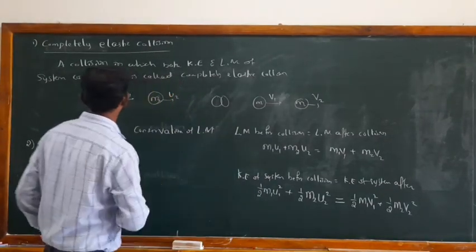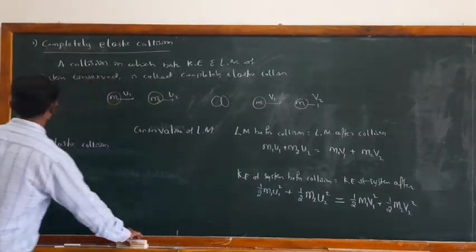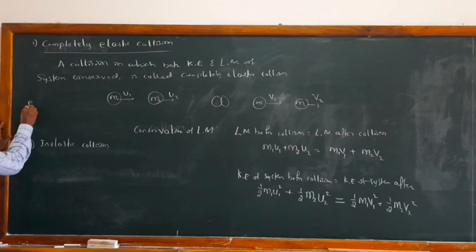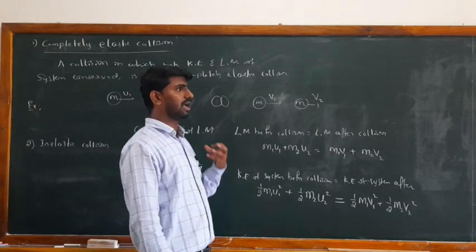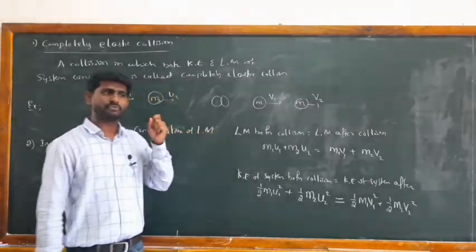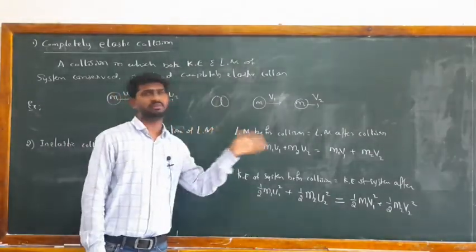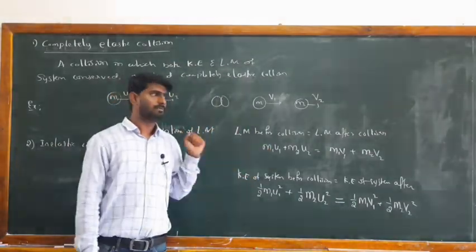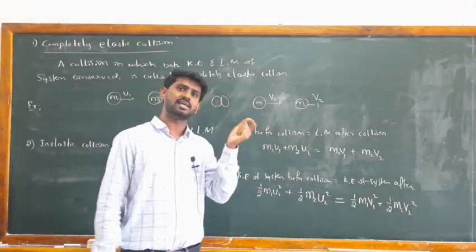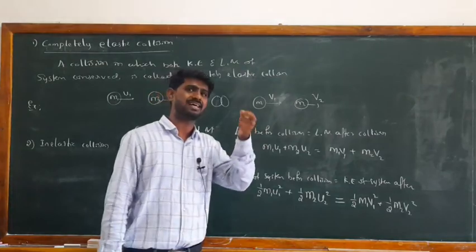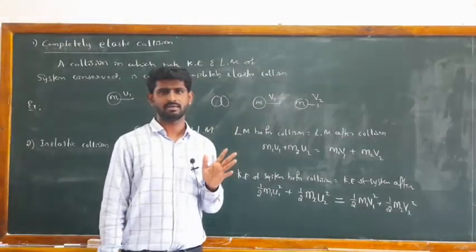What are the examples for this? Example for a perfectly elastic collision: actually, we can't observe a perfectly elastic collision anywhere, but we can observe some collisions which are nearly elastic, though not perfectly.